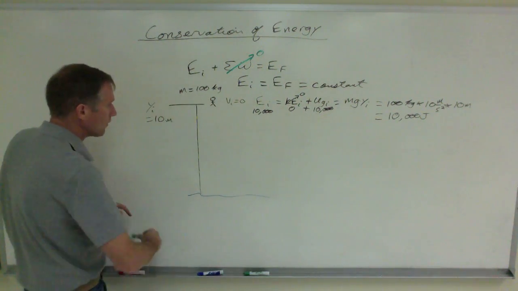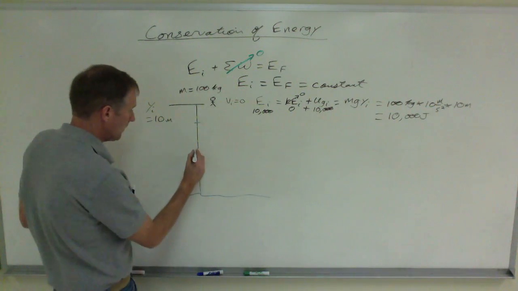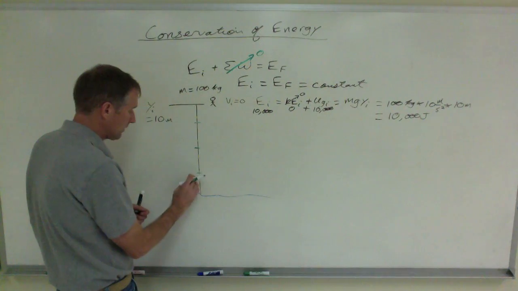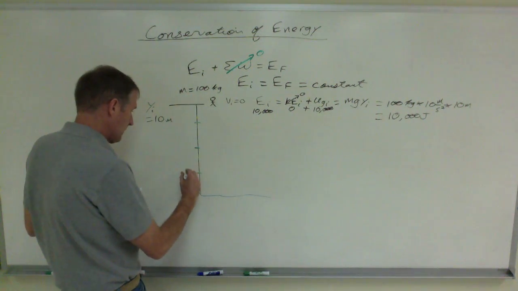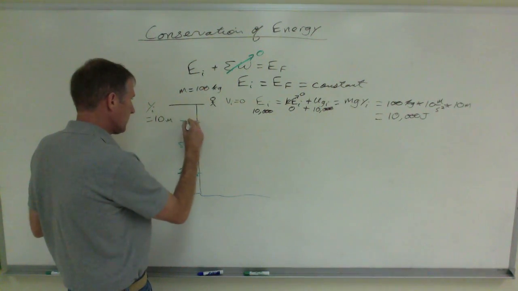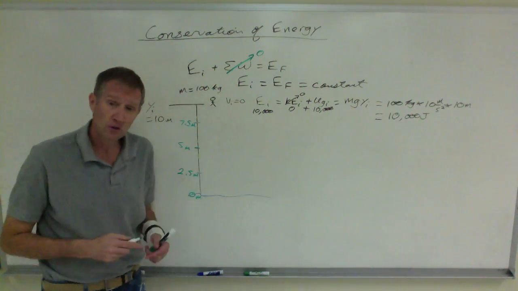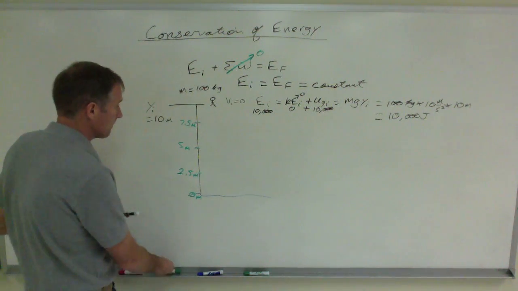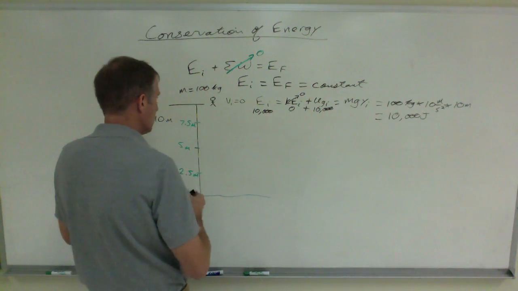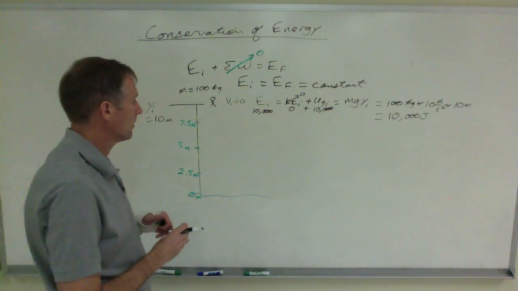Well, what's it look like when he gets down here, which is just 3/4 of the way? And then what's it look like when he's halfway down? And then what does it look like when he's at a quarter of his height? So this is 2.5 meters, 5 meters, 7.5 meters. And then just before he hits the water, what's that energy look like? Well, when he's down here, energy is conserved as he goes through the air.